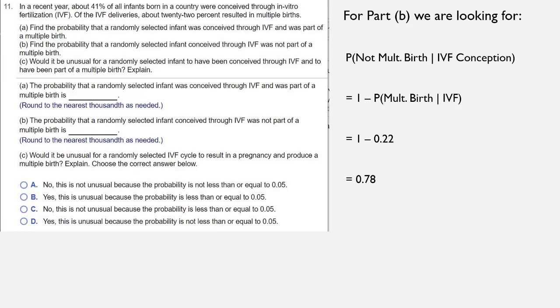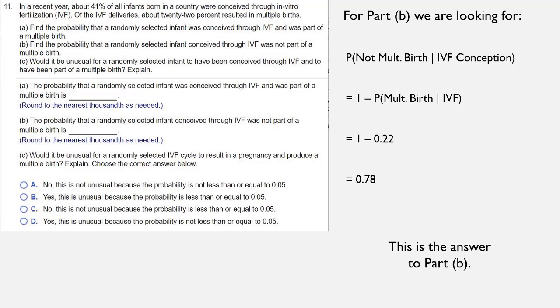Right, so the probability that the child was a multiple birth, given that they were conceived via IVF, was given to us as 0.22 in the original statement of the problem. And so this is the complement of that, which is 0.78. And that's your answer for Part B.